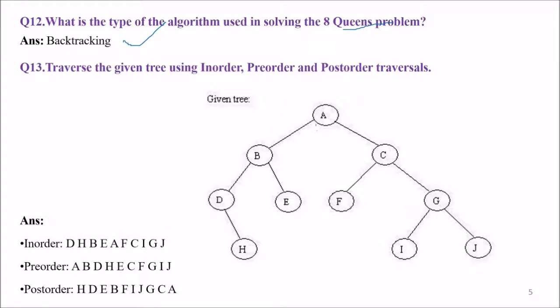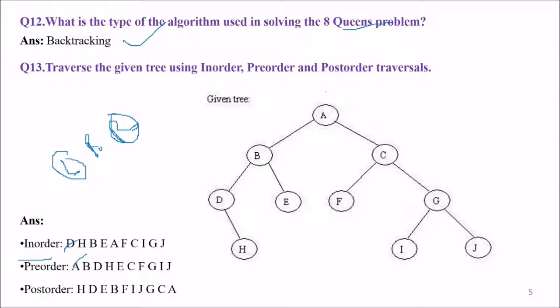First, in order, pre-order, and post-order. In order, what we do is, first we go to the left subtree or left node, then we go to the node that is the root, and then we go to the right one. So this is the root. Let us see what we are going to do. I'll do the in order for you and leave pre-order and post-order for you.